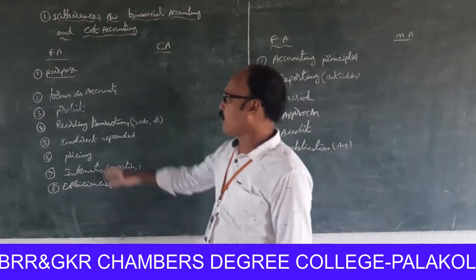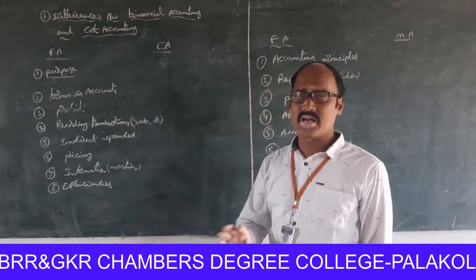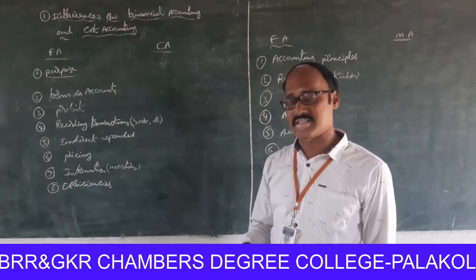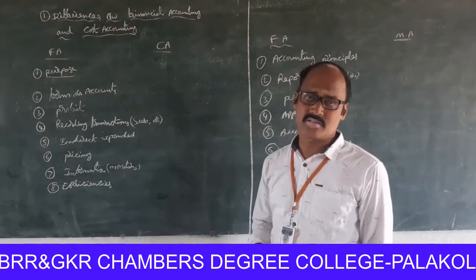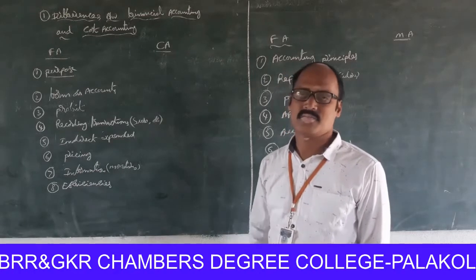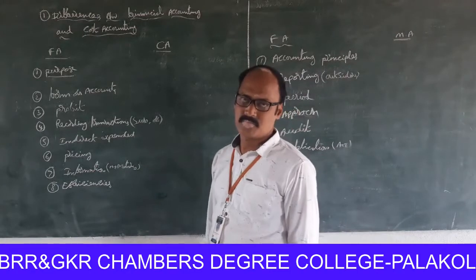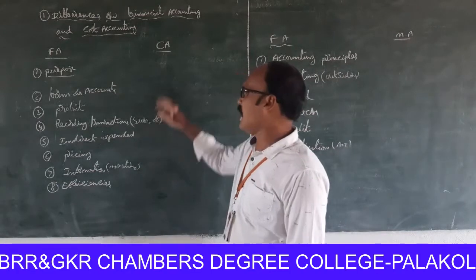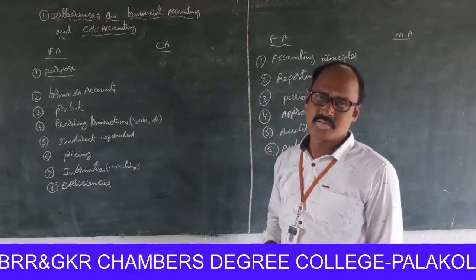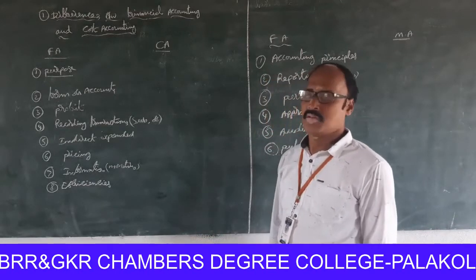Next one, profit. Financial accountancy does not show the profit process wise, function wise, or organization wise. But cost accountancy shows the profit process wise, product wise, function wise.